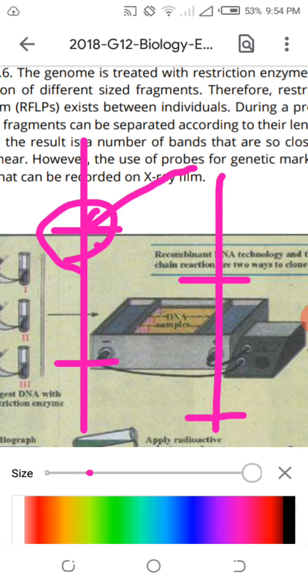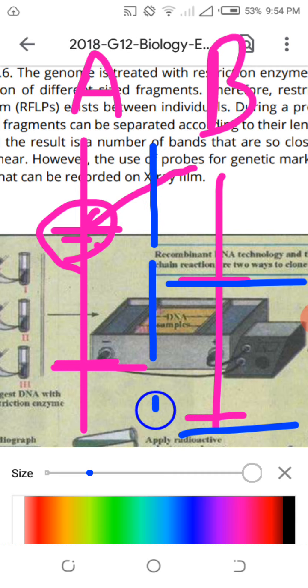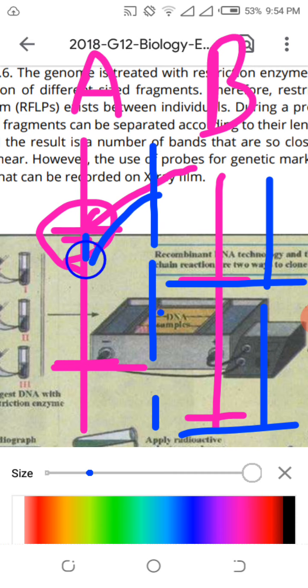Remember, restriction endonuclease will cut the DNA only at these specific sequences, which are different in different individuals. In individual number A, the sequences are there. In individual number B, the sequences are there. So they are different. So the DNA will be divided into parts. Look here, 3 parts will be formed in this case. In this case, almost 2. So these DNA parts will be different from each other according to length. This is very important. That's why we say restriction fragment length polymorphism.